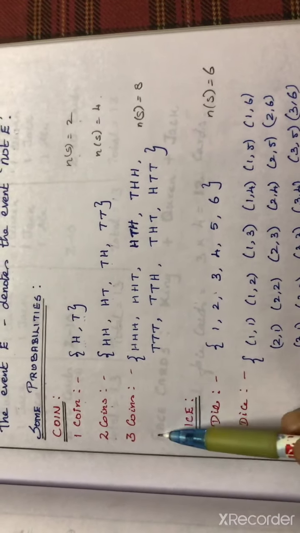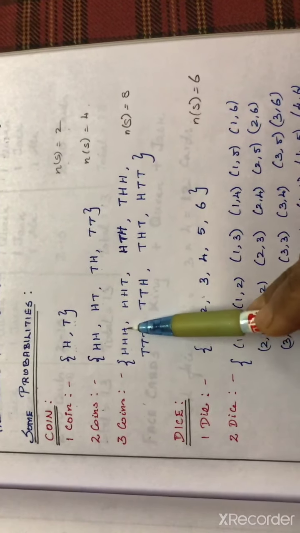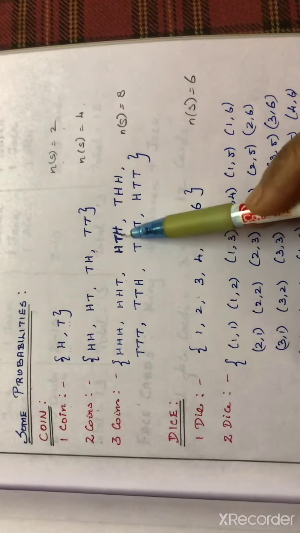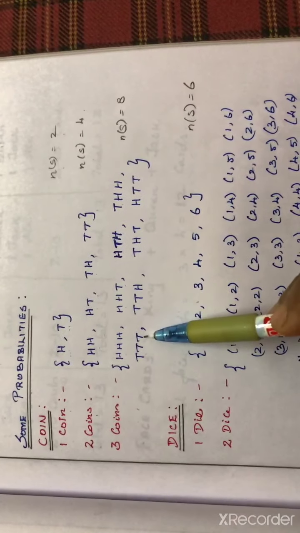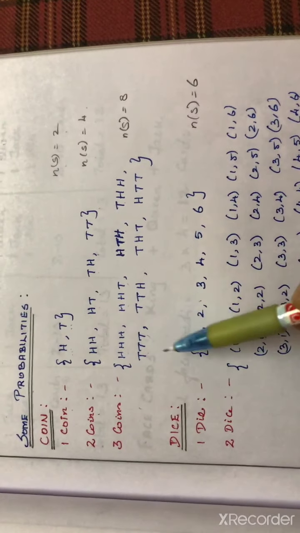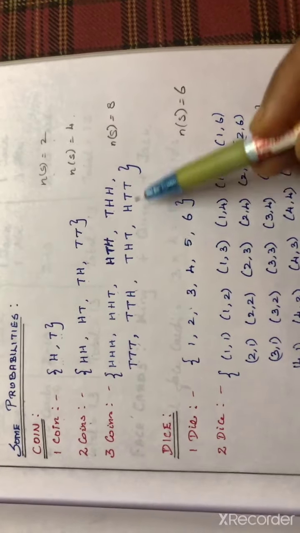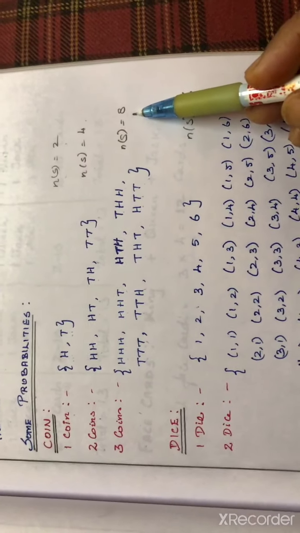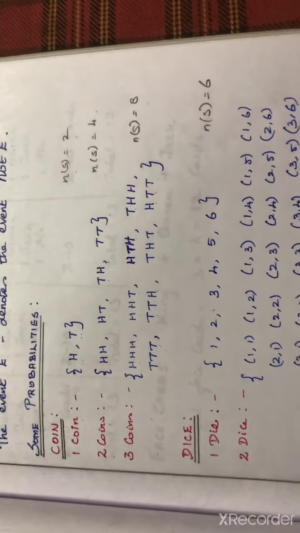If I am tossing 3 coins at a time, the outcomes are head-head-head, head-head-tail, head-tail-head, tail-head-head, tail-tail-tail, tail-tail-head, tail-head-tail, and head-tail-tail. So in this case n(S) = 8. Maximum they will ask for 2 coins only, but I have given 3 coins also, in case sometimes they ask.